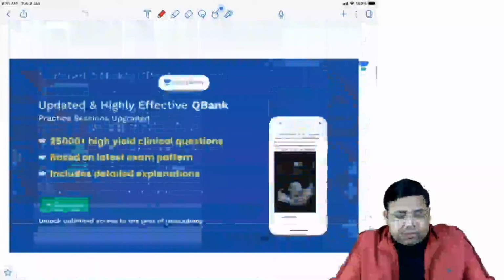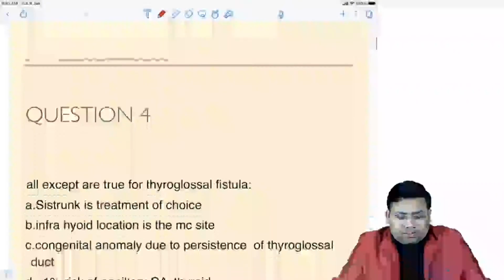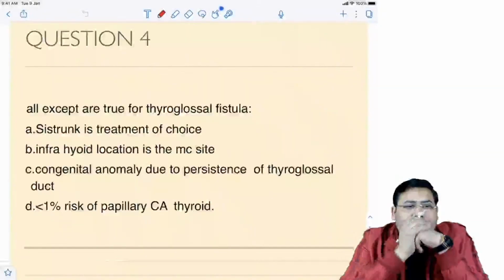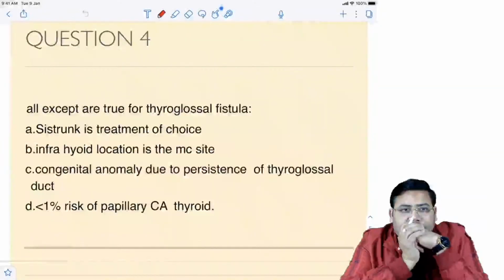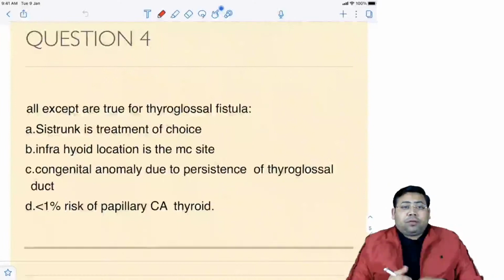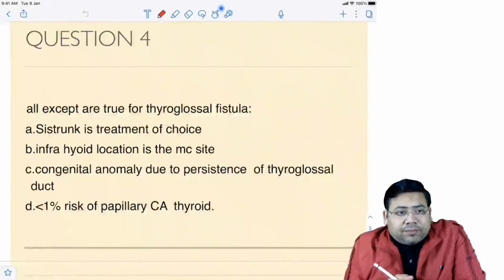Okay, so let us start with this session. The first question here is for you. All except are true for thyroglossal fistula. I'm asking for all except are true, so that means the false statement.